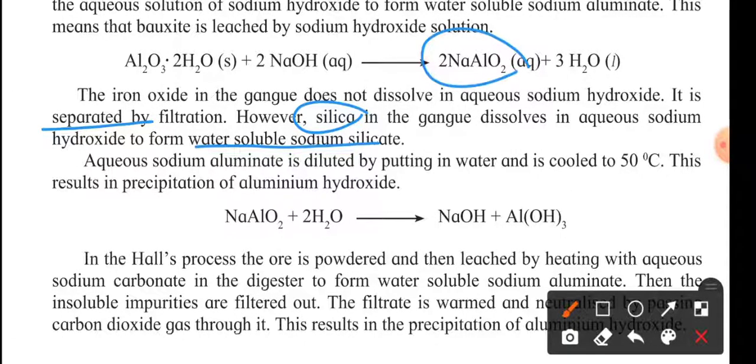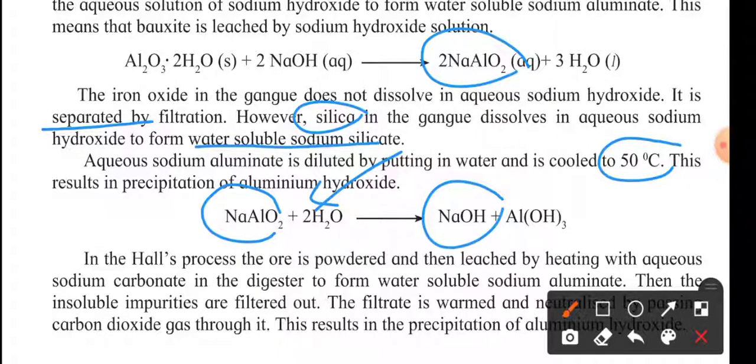This sodium aluminate, NaAlO2, is being diluted, meaning water is added to it, and it is then allowed to cool. At what temperature? From 150 degrees Celsius, it is allowed to cool to 50 degrees Celsius. Now, due to this drop in temperature, what will we get?